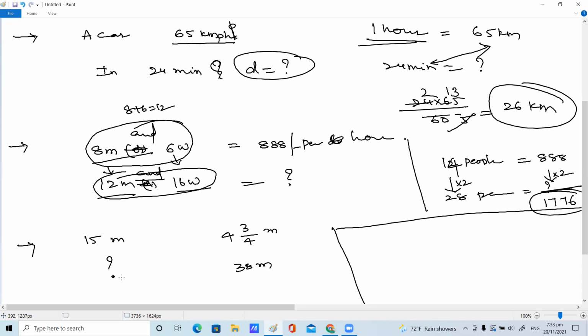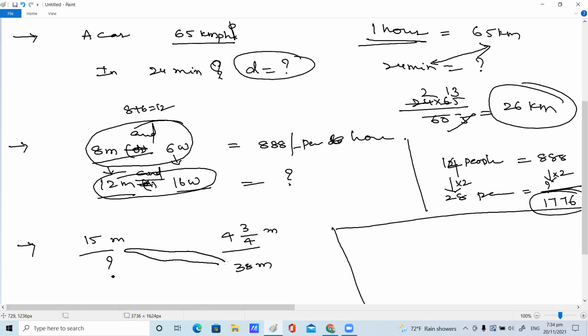Direct. Very good. It's direct proportion. 15 men are digging this much portion in a day. To dig 38 meters, obviously more people are needed here. So how are you supposed to do it?